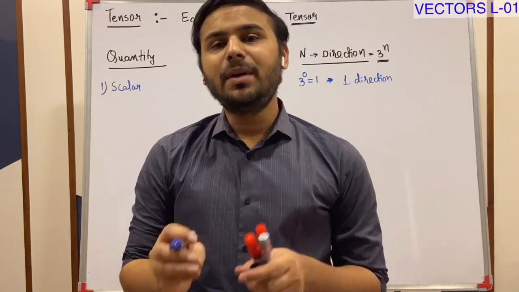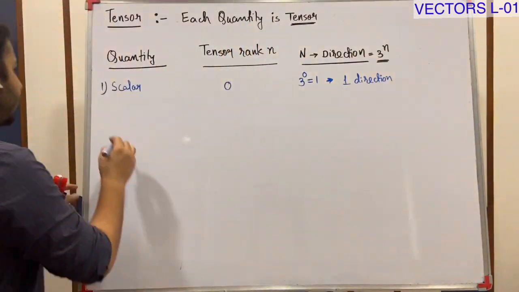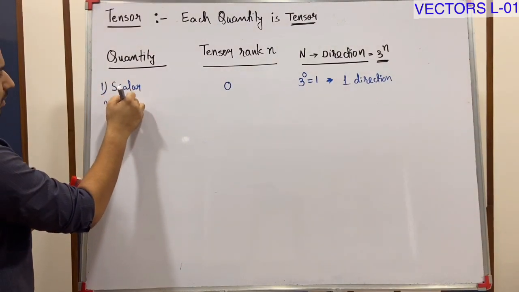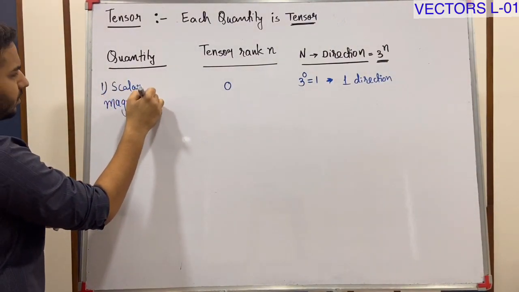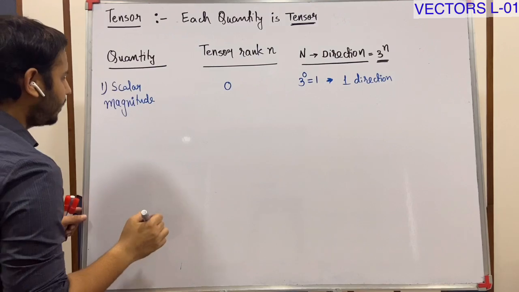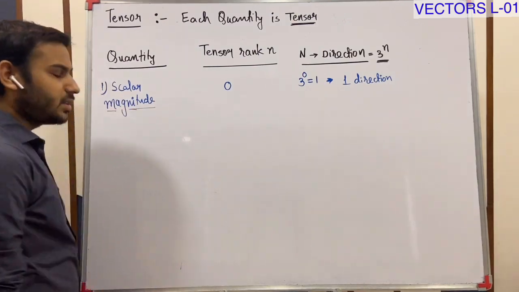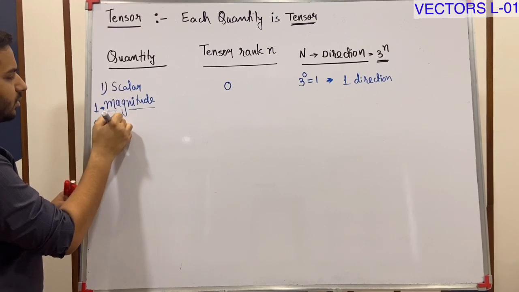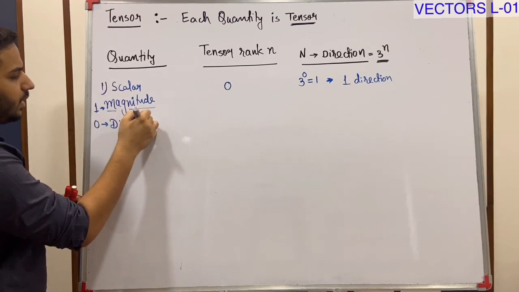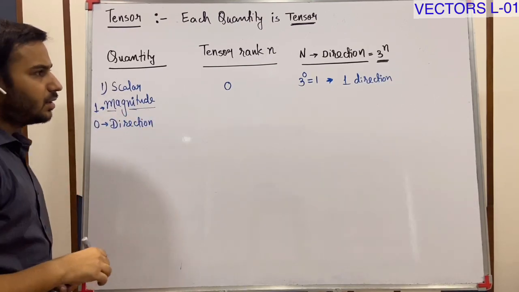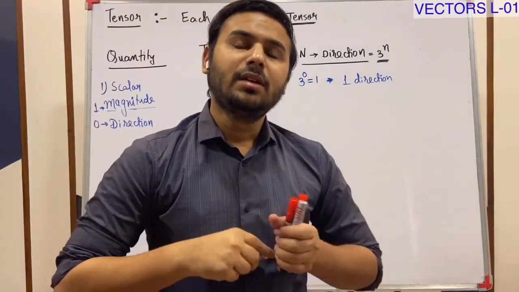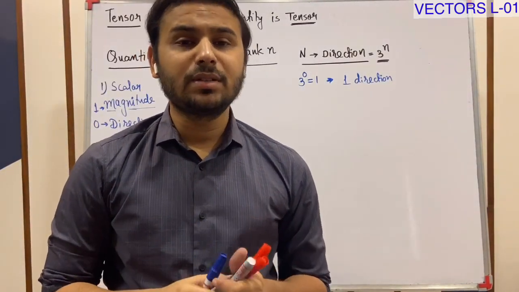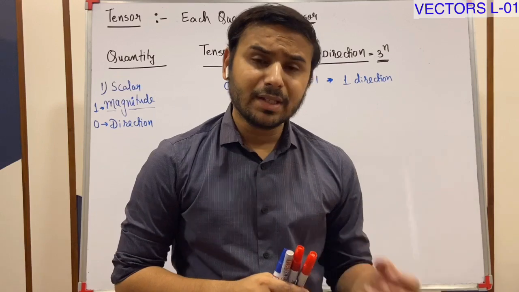Only magnitude is required. 1 is for magnitude, 0 is for direction. Understood? Only magnitude is required, like mass, distance, speed.